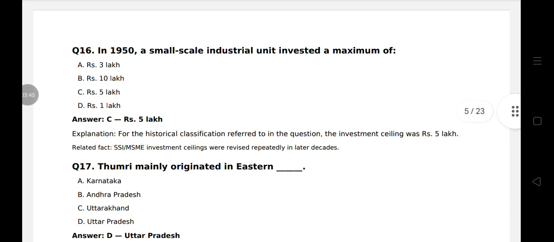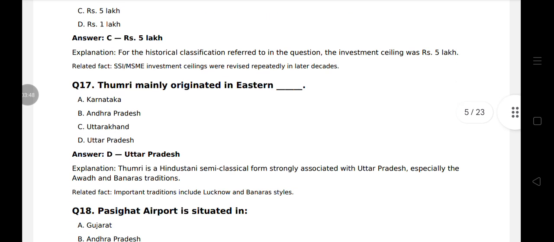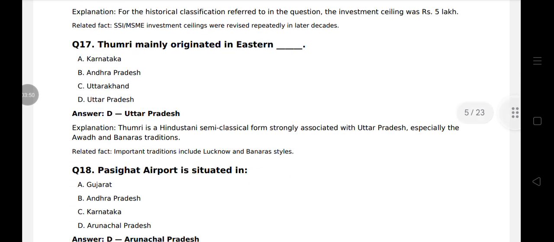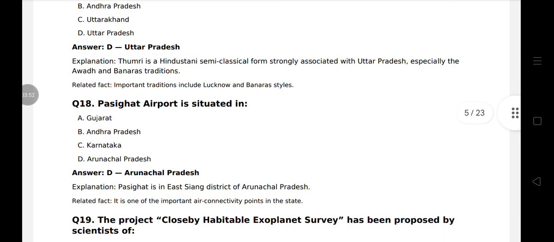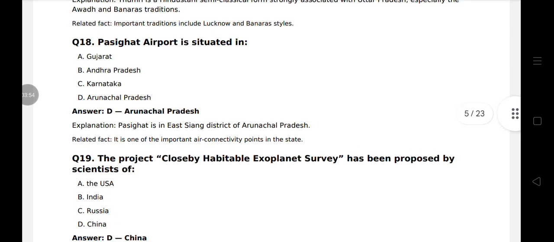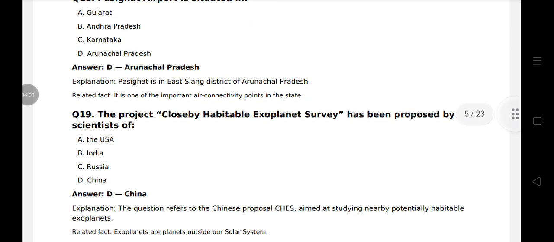Question 16. In 1950, a small-scale industrial unit invested a maximum of ₹5 lakh. Thumri mainly originated in eastern Uttar Pradesh. Question 18. Fasigarh Airport is situated in Arunachal Pradesh. It is one of the most important air connectivity points in the state. Question 19. The project close by Habitable Exoplanet Survey has been proposed by scientists of China.